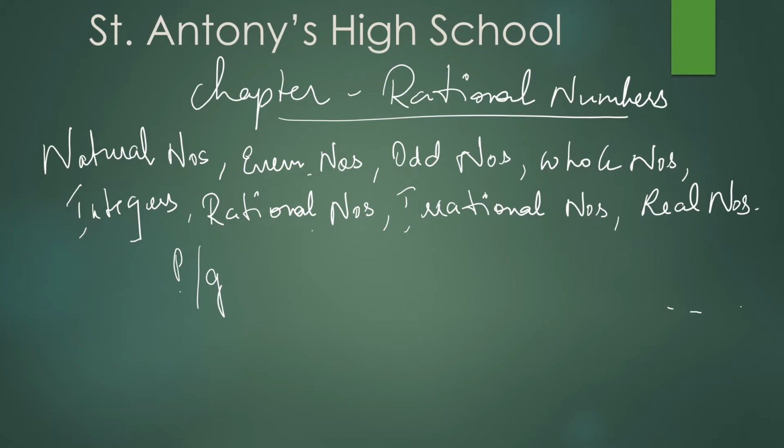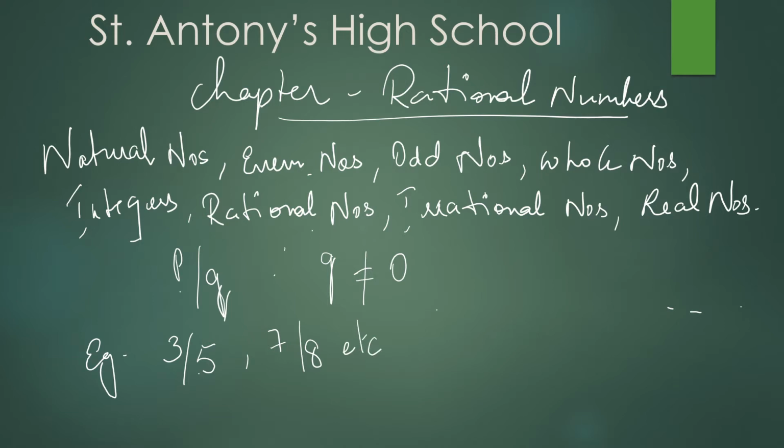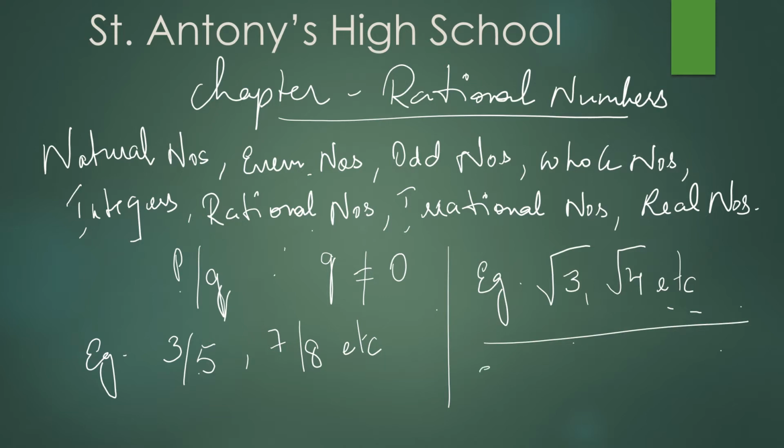Example p by q, q is not equal to 0. Example 3 by 5, 7 by 8, etc. This is a rational number. So go for irrational numbers. That is root form. Example root 3, root 4, etc. These are irrational numbers. What are real numbers? The rational numbers and irrational numbers together are known as real numbers. So this I introduced.